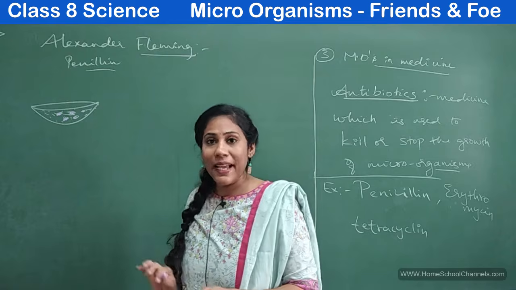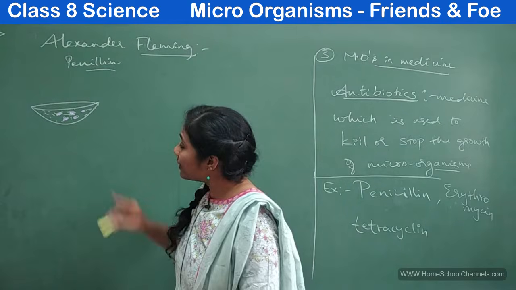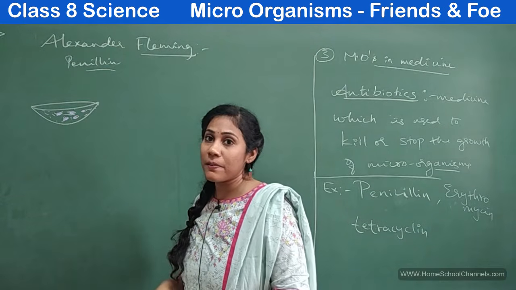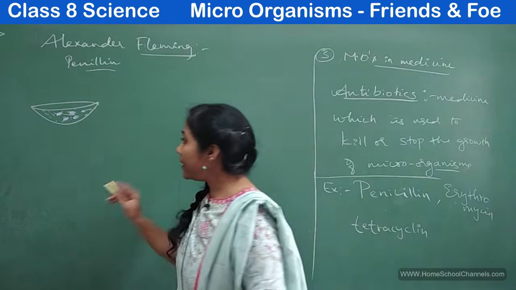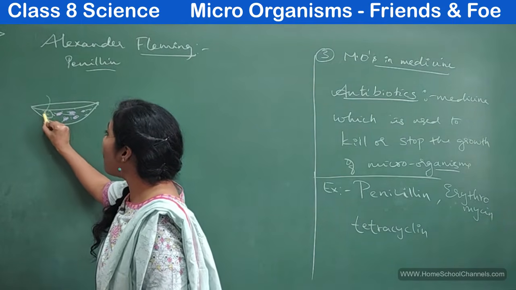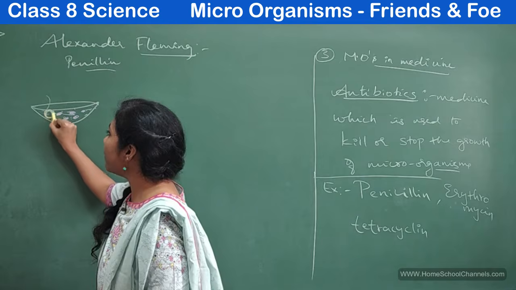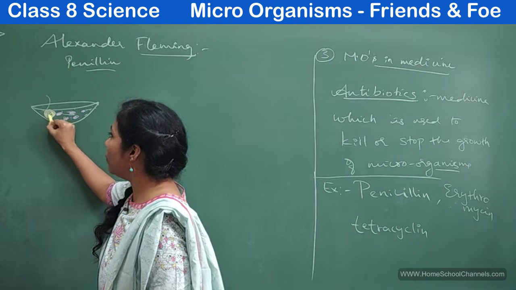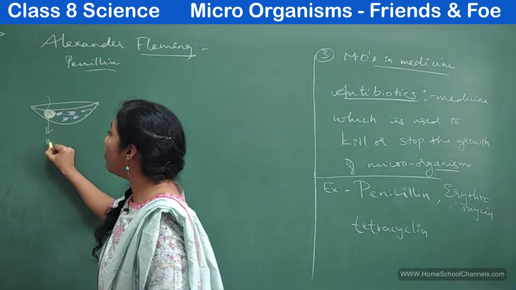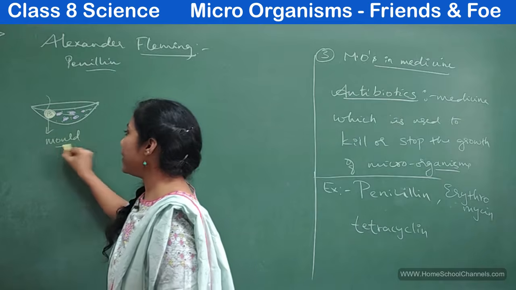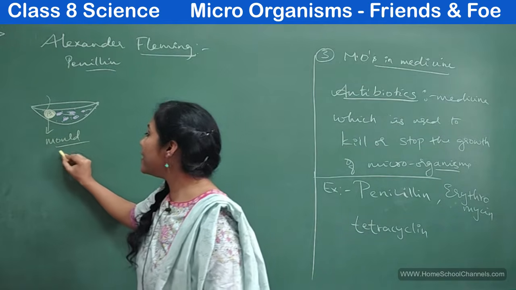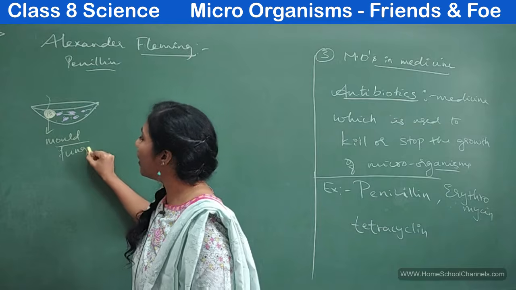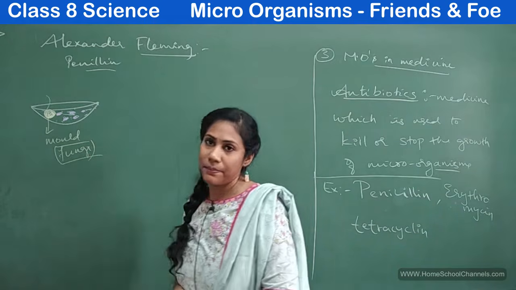Surprisingly, along with these harmful microorganisms, a type of mold got generated. I'm drawing it with yellow chalk. What do you mean by a mold? Mold is a type of fungus. It's also another type of microorganism, right?